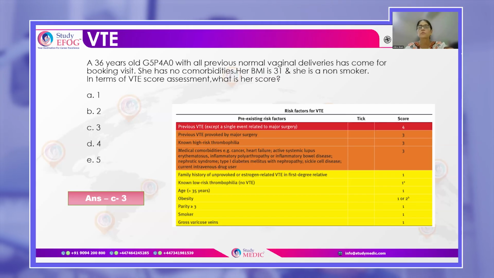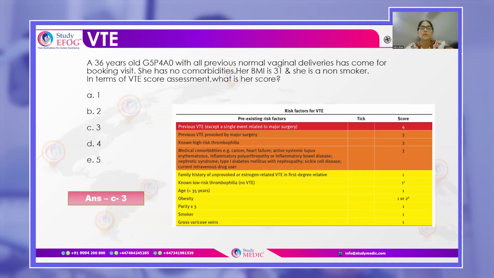And depending on what is the total, then you can decide the time when you want to start thromboprophylaxis in pregnancy. Okay. So whenever there is history of previous thromboembolism, except single event related to major surgery, that means unprovoked or estrogen provoked, these are very high risk factors and the score is 4. Okay. Whenever there is VTE provoked by major surgery, it is a score of 3. If it is a known high risk thrombophilia, it is a score of 3.